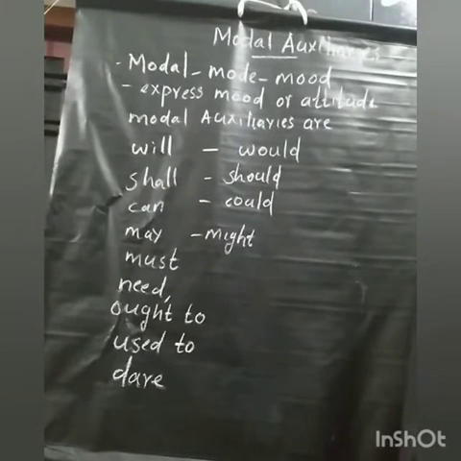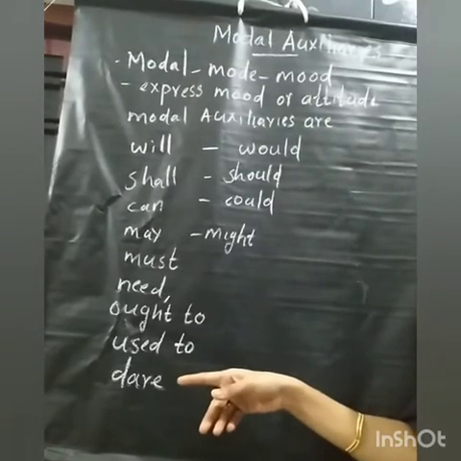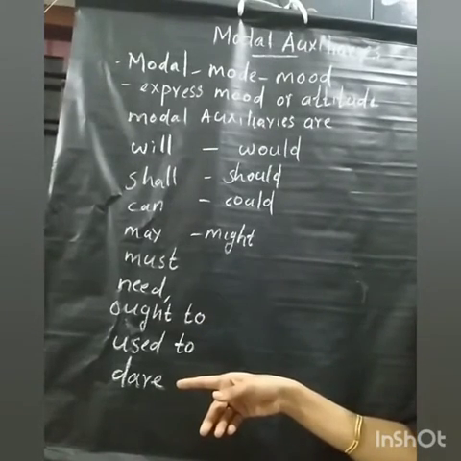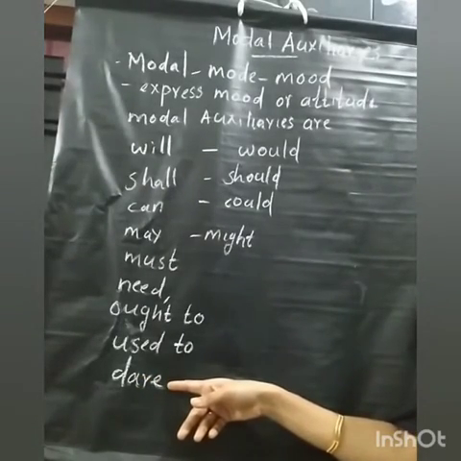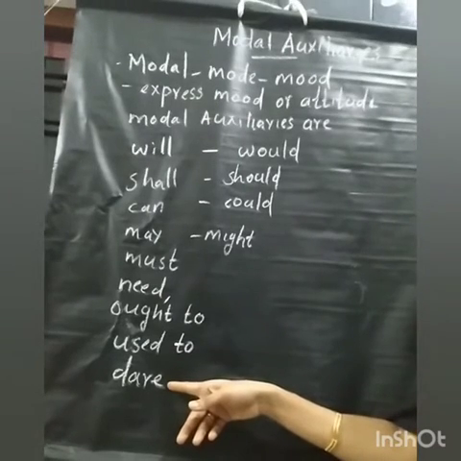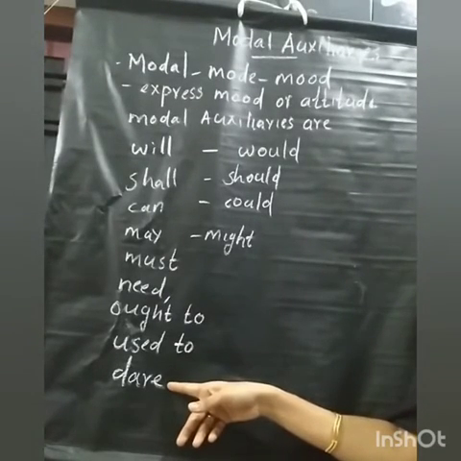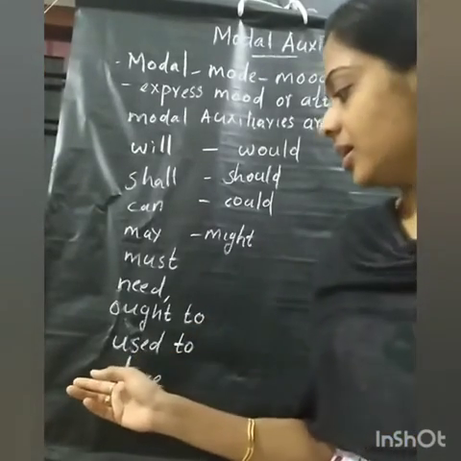Then used to. The last one, dare. We use dare in the negative statement, and in the interrogative statement also. Interrogative means question statement.